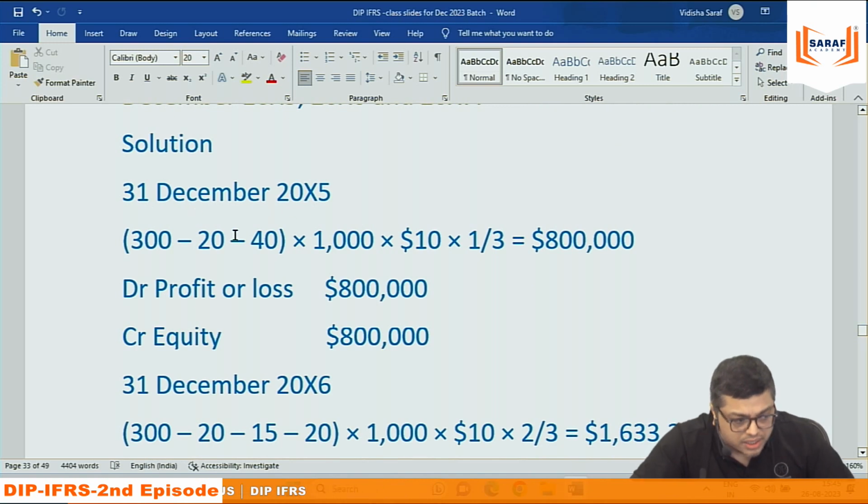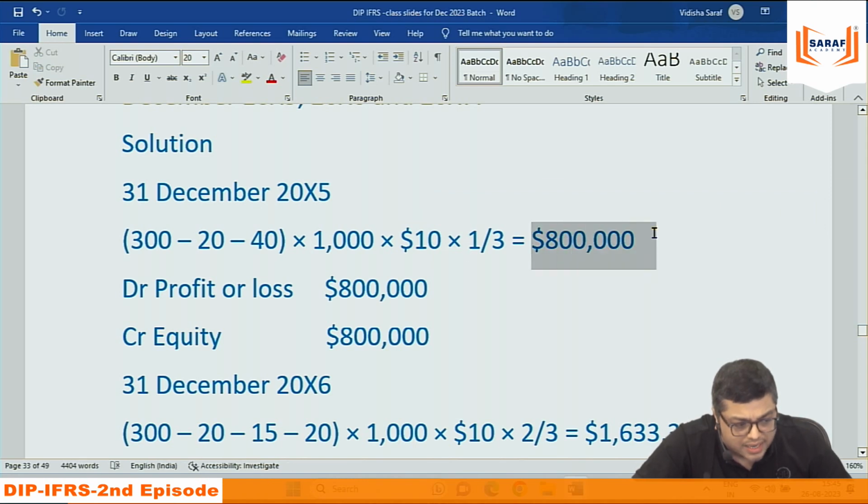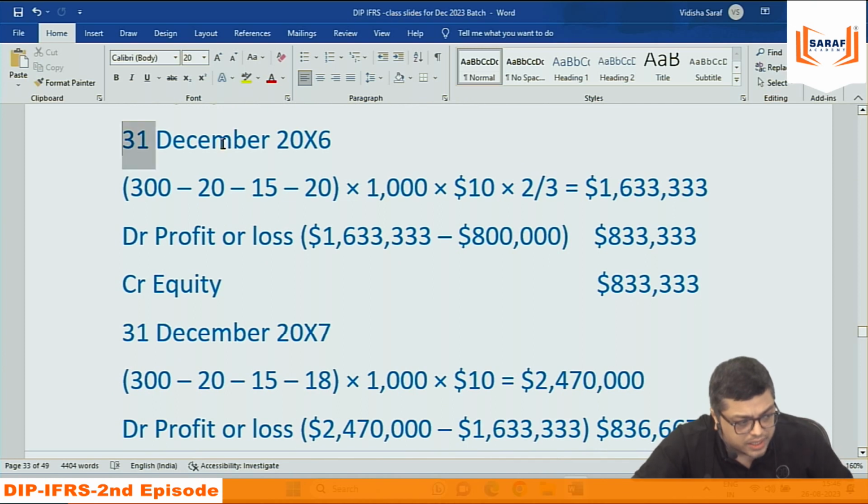On 31st December 2015, 300 employees, 20 left, 40 will leave in next 2 years. Per employee 1000 share, per share 10. Out of 3 years, 1 year gone, 8 lakh expense. Forget about journal entry for the time being. Then second year, out of 300, first year 20 gone, second year 15 gone, third year 20 will leave.